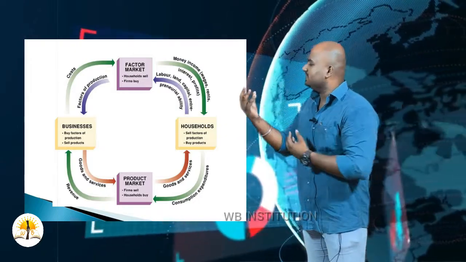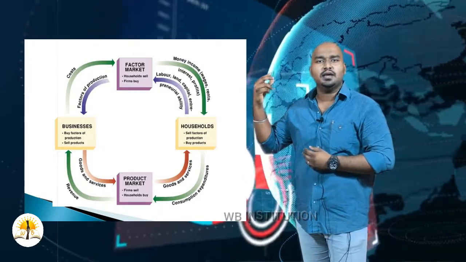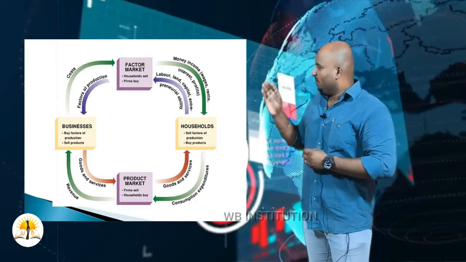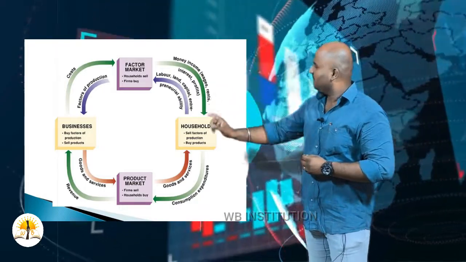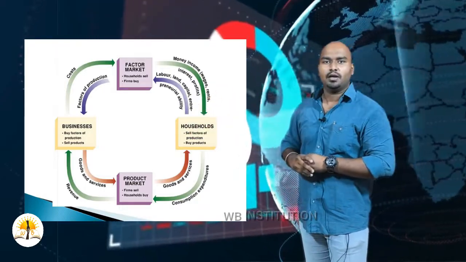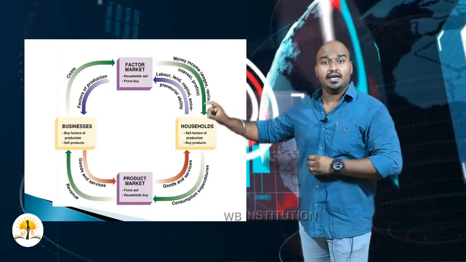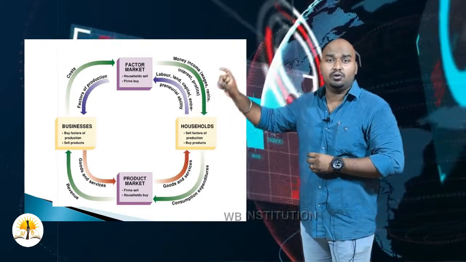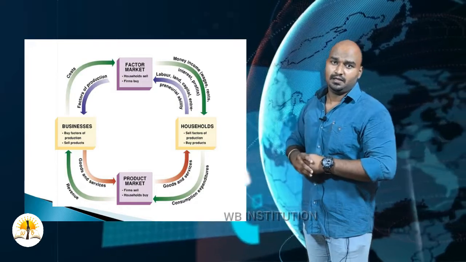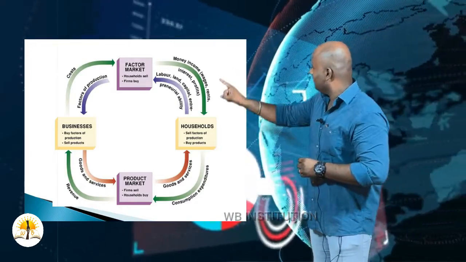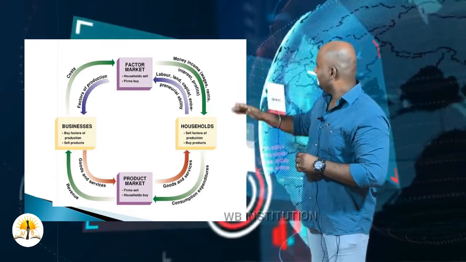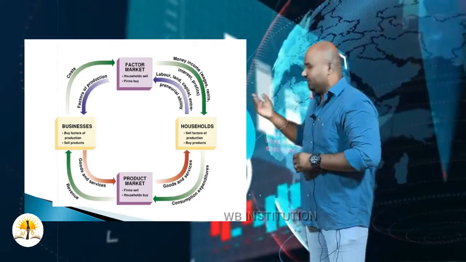Consider our product is a pen. We are going to produce a pen with the help of these 4 elements. Now we are going to fix a cost for this pen. How are we going to fix the cost for this pen? The factors play a role here. Now the factors need some remuneration.